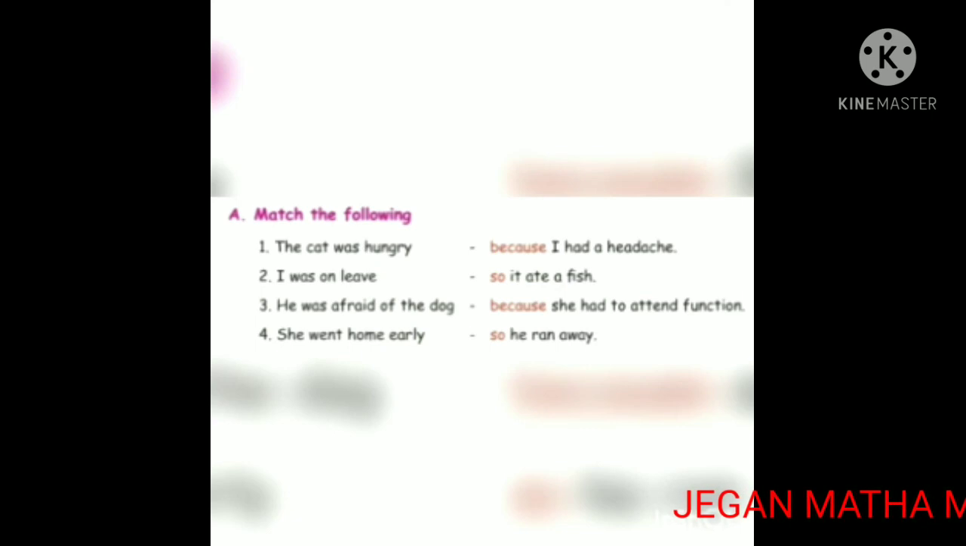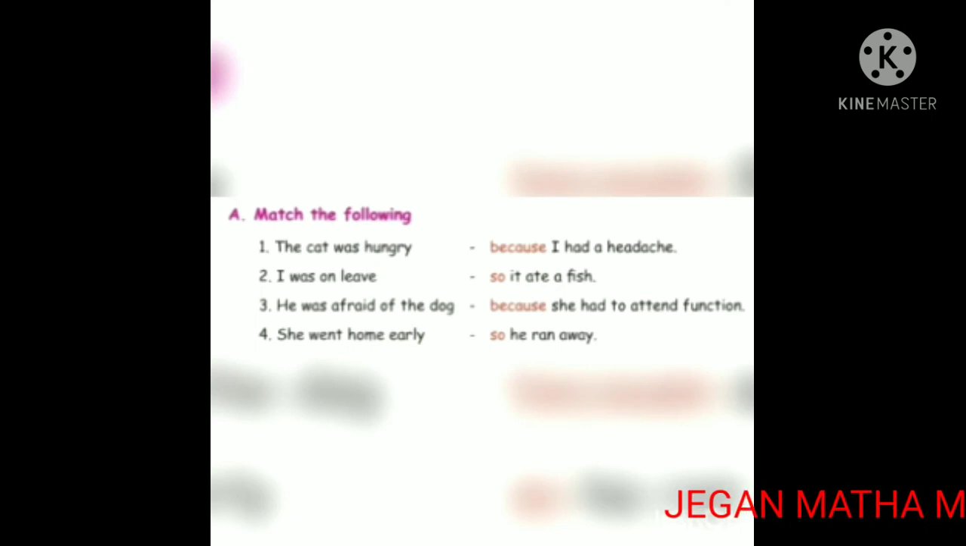Okay. Good children. Third one. She had no money. So she did not buy the book. Okay children, listen. We use the conjunction because for reason, and so for result. Okay, let's see the book exercise.